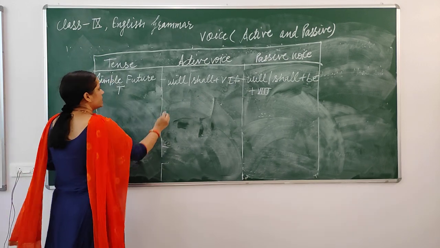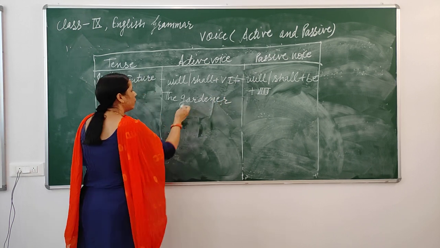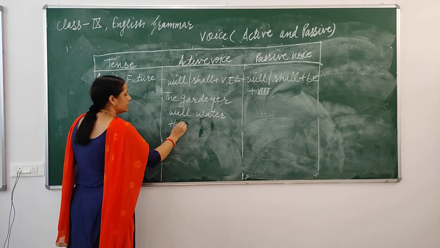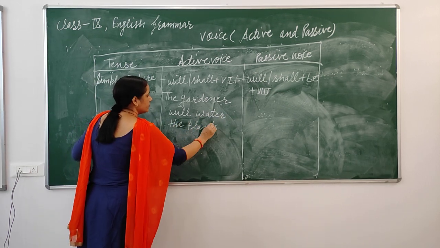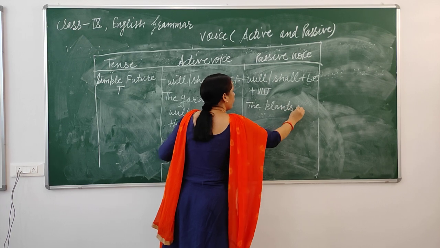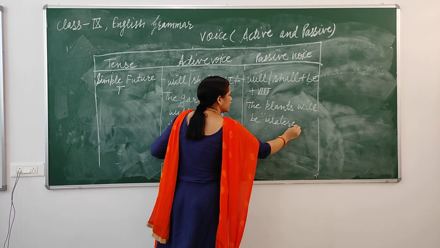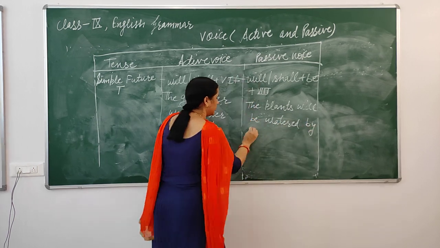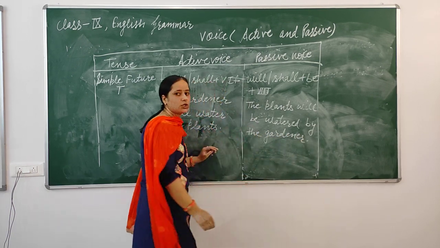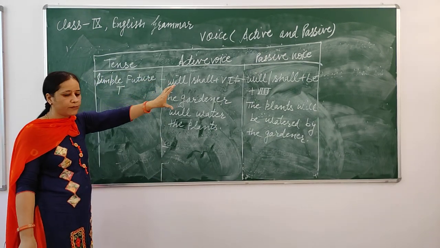Okay, same example I am taking. The gardener will water the plants. The plants will be watered by the gardener. This is your simple future tense when we convert active voice into passive voice form.